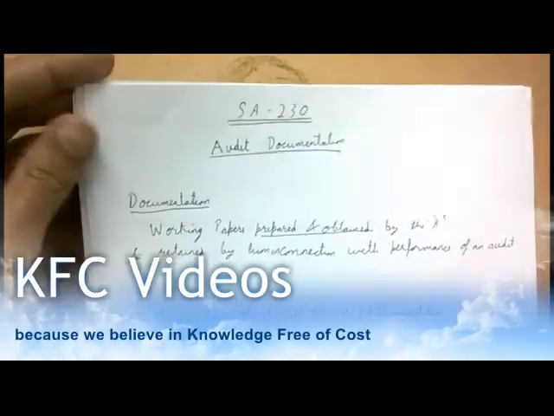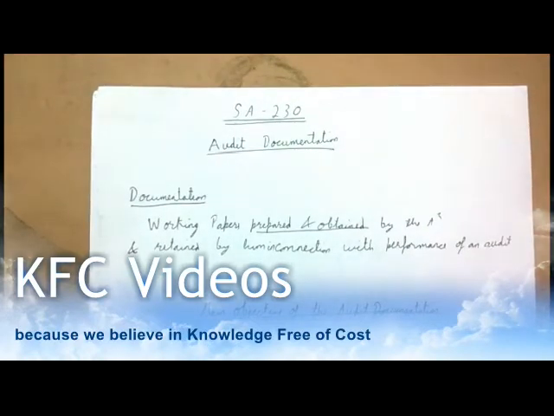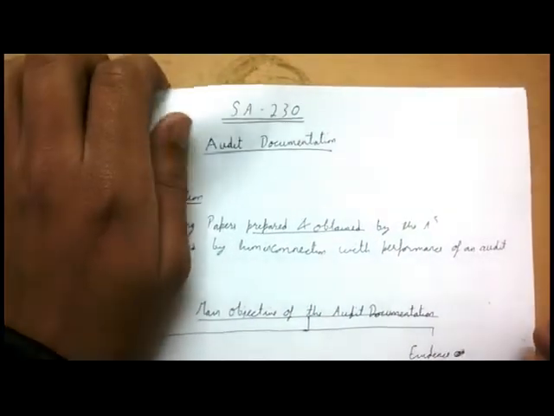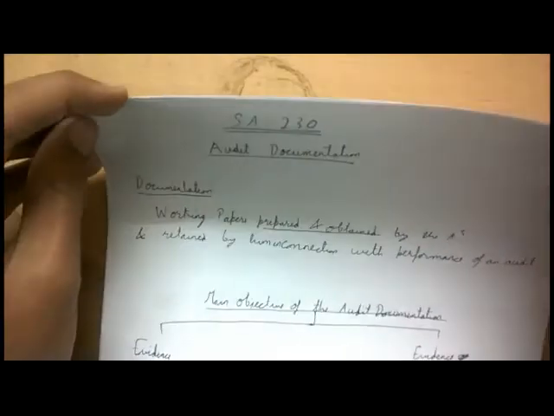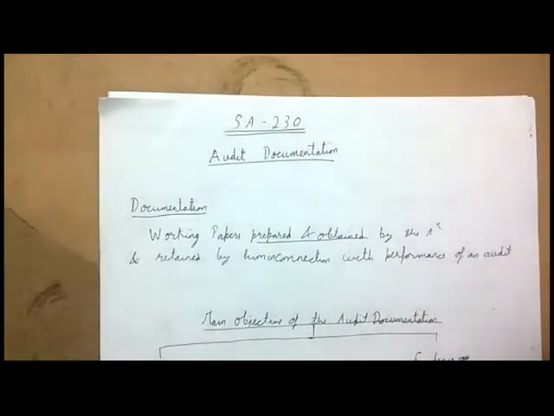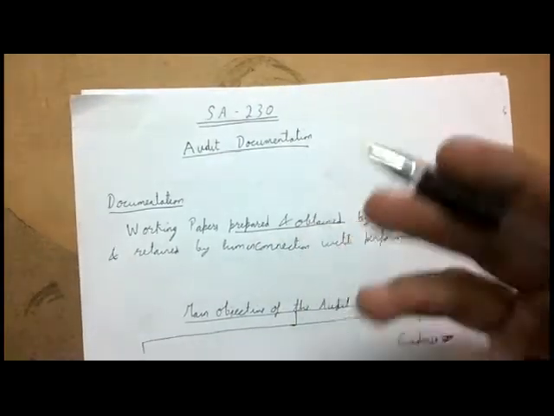So this video is on SA 230. The name of the standard is audit documentation. This is going to be concerned about the working papers, whatever the auditor has to document in his working papers. Working papers and audit documentation are one and the same. So starting off, first of all, we need to know about working papers.